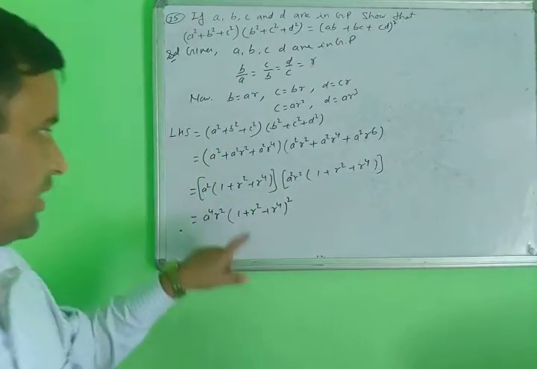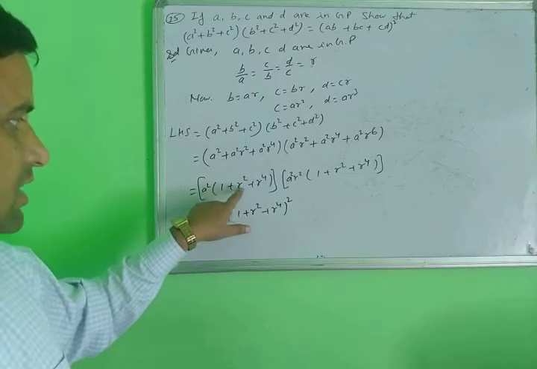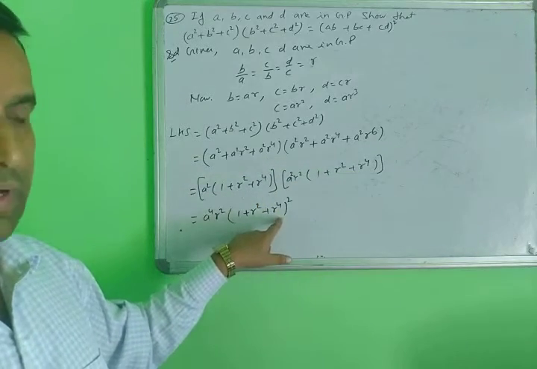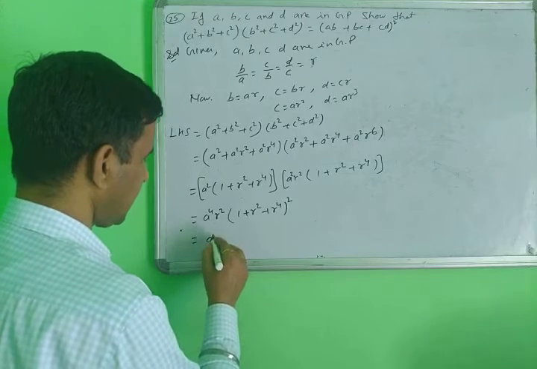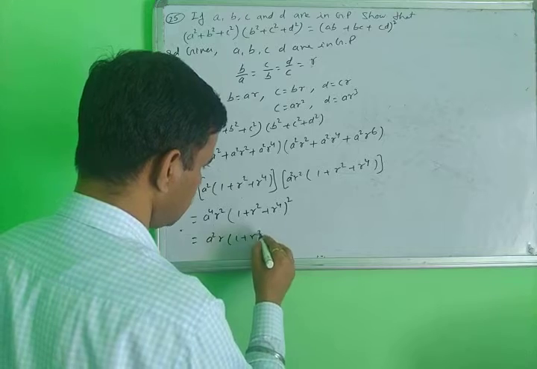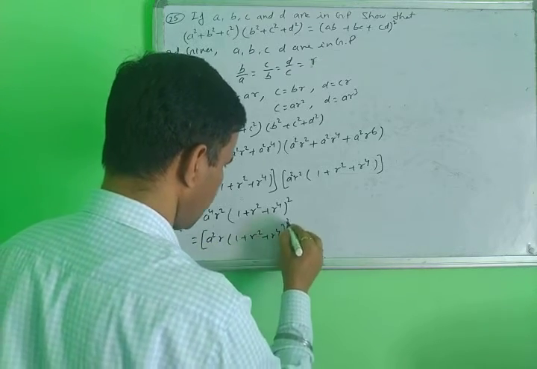When you multiply this and this, then this form comes: 1 plus r squared plus r to the 4, whole squared. After that, you can write a squared r times 1 plus r squared plus r to the 4, the whole squared.